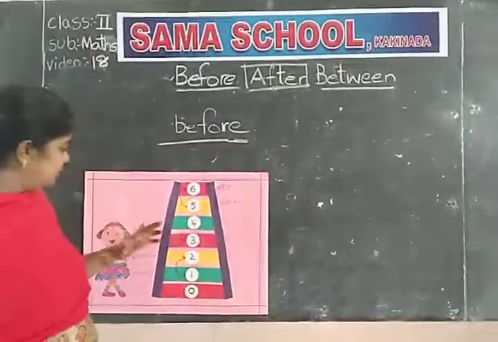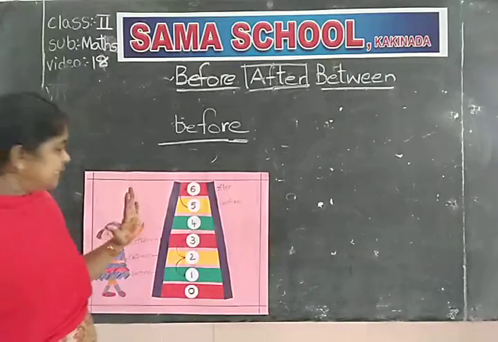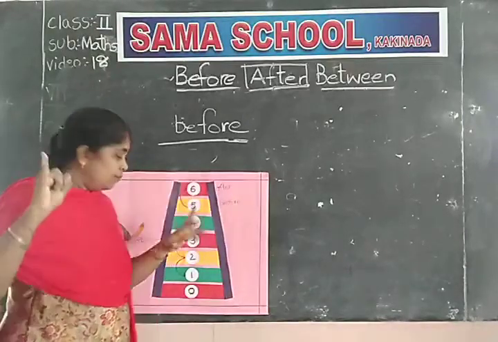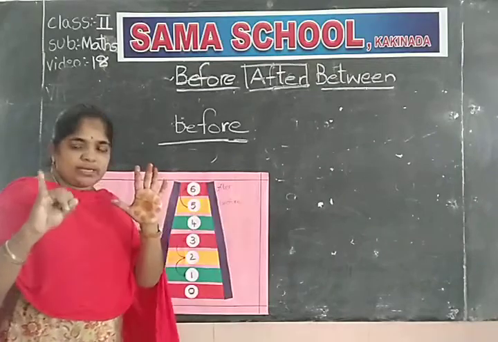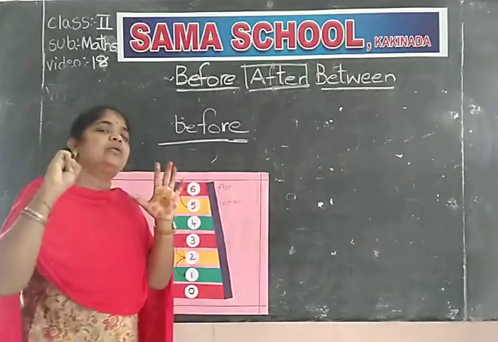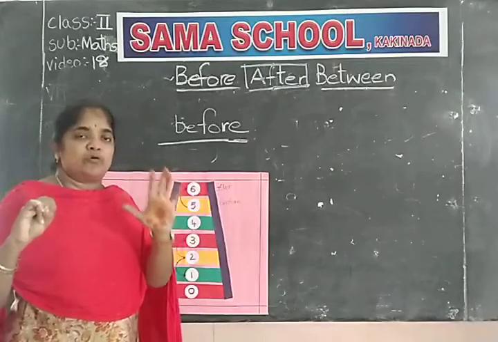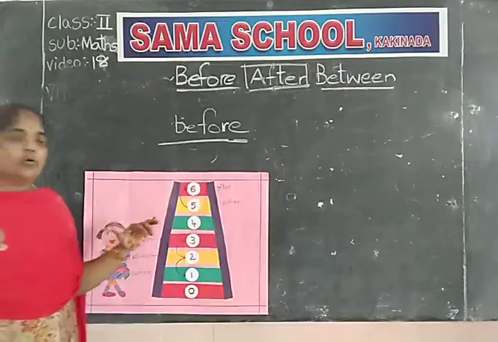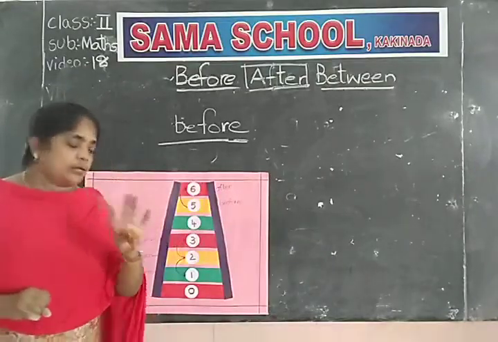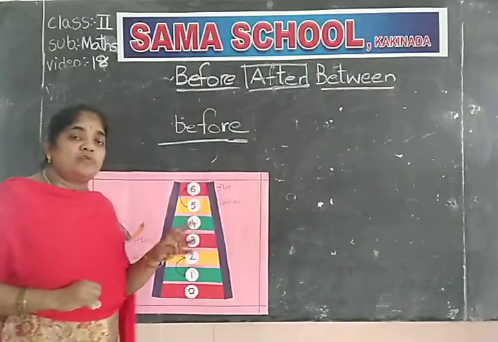Here also, once you see this chart, 6 before 5. These are the 6 fingers. What is the before number for 6? 5. What are we doing? We are decreasing one number, then we are getting the before number 5. 5 before 4, so close one finger. 4 before 3.